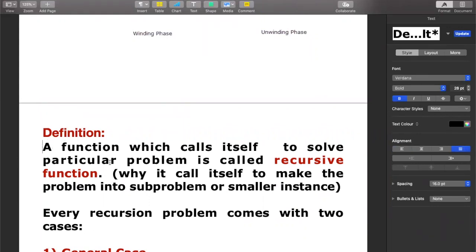So what is the definition? A function which calls itself to solve a particular problem is called a recursive function. Why is it called a recursive function? Because we call itself to divide the problem into subproblems or smaller instances. That is the reason we call the function within itself.